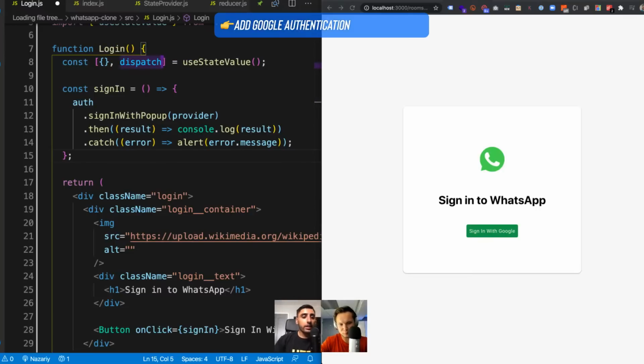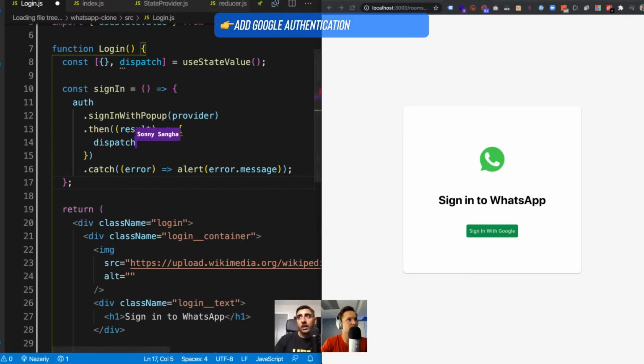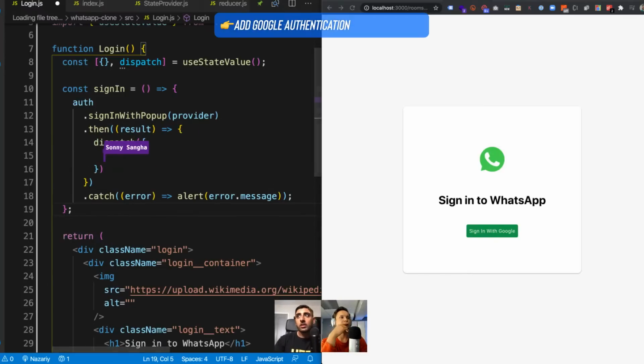And then the second thing it gives us is something called a dispatch. Now the dispatch is like a gun. The way I like to think of it, you put whatever payload in, and you shoot it at the data layer to update the data layer. So at this point, we get the dispatch, and here I want to say, go ahead and do the following. So dispatch an object, and that object is going to be the following.